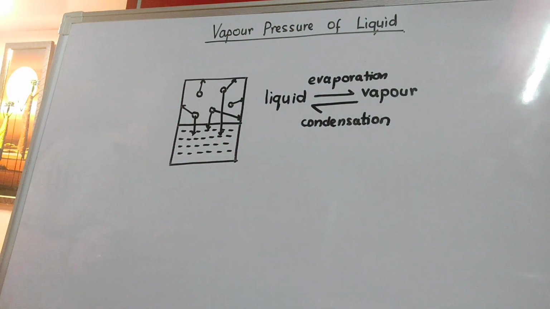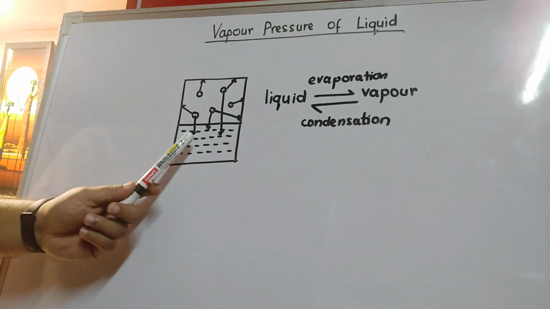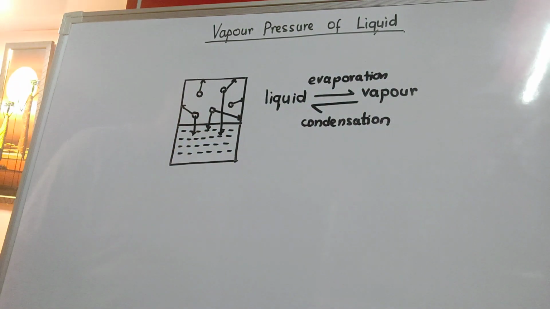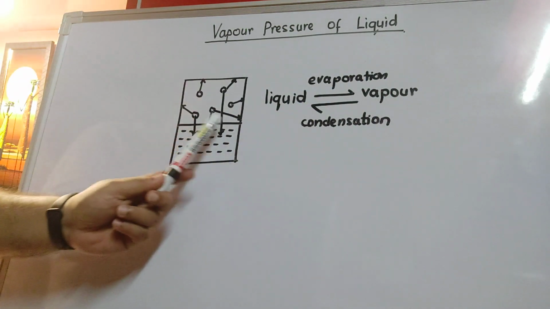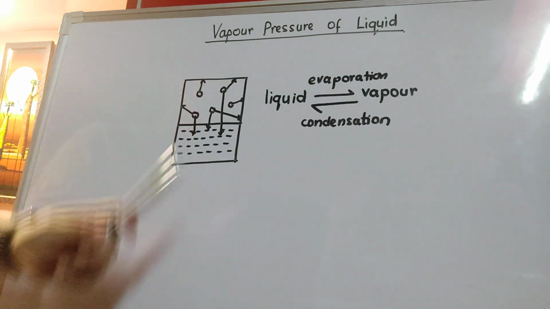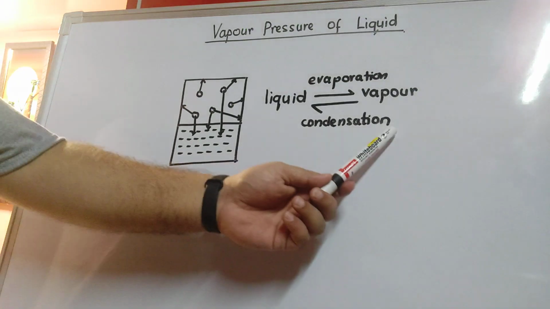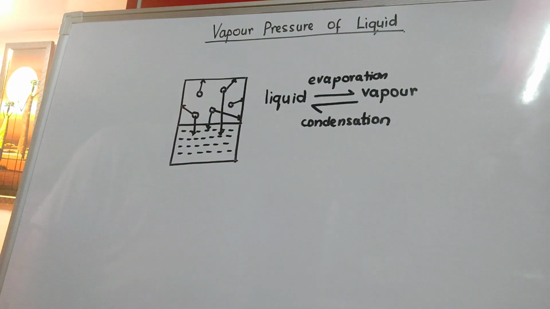So initially, when you kept the liquid in this closed vessel, the vessel has to be closed, mind you, otherwise we will not get vapor pressure. Initially the liquid molecules were showing only evaporation, but after some time some of the vapor molecules lose their energy and reconvert back to the liquid phase, and that process is referred to as condensation.